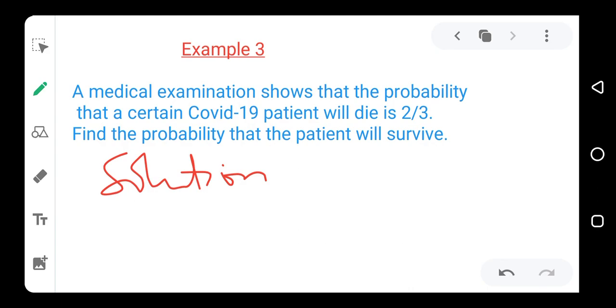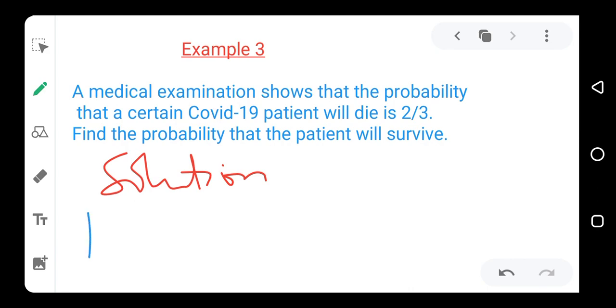So when we combine the probability that the person will die and the probability that the person will survive, two of them will give us 1. Now, since we already know one of them, we subtract it from 1 and we get the probability that the person will survive.